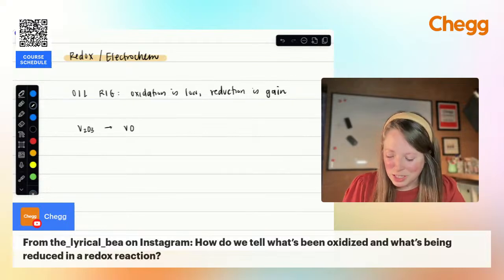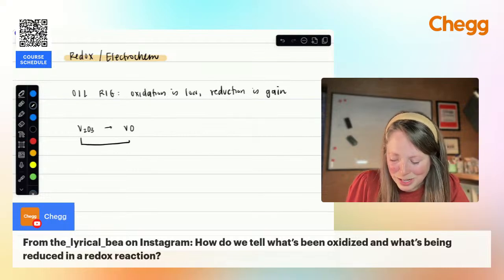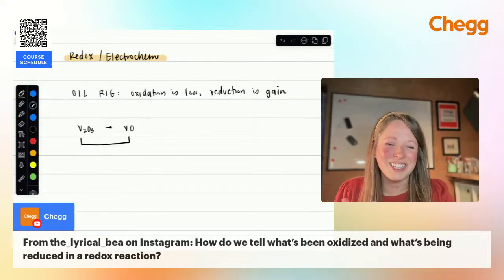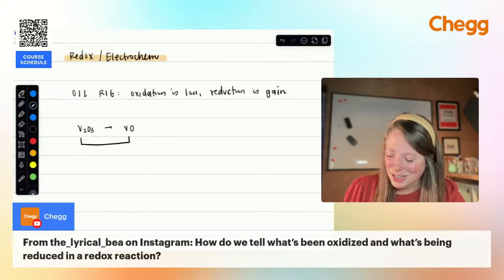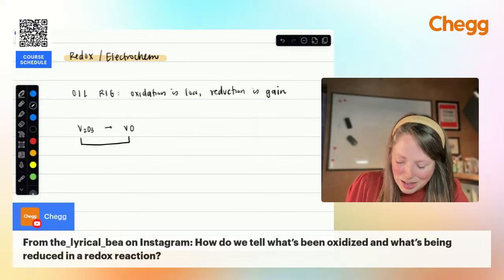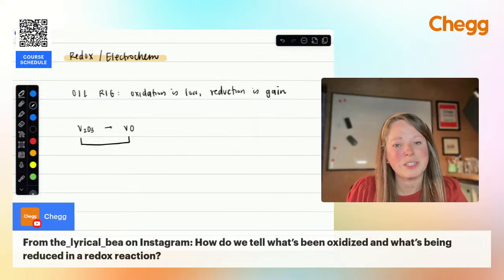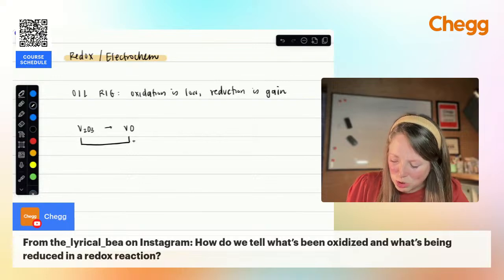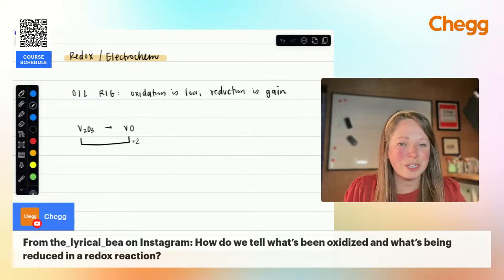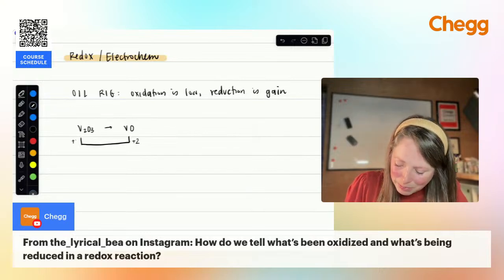With this, I like to just draw. This is what my teacher had me do in high school, decades ago, but I think it's the easiest and cleanest way to keep track of this. If I look at this, we're looking at vanadium oxide here. So vanadium 2 oxide, my product, oxygen has to have a charge of -2. That means vanadium is going to be +2. Versus V2O3, I have 3 atoms of oxygen that has a charge of -6. That means vanadium in this case, -6 divided by 2, has to be +3.